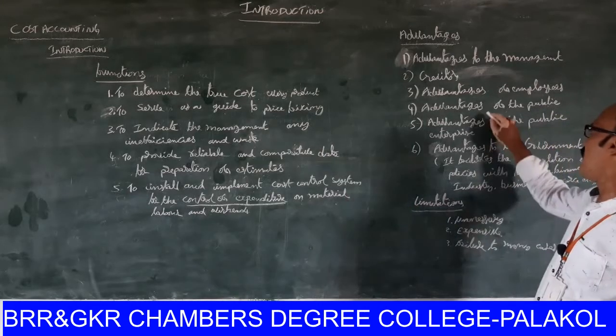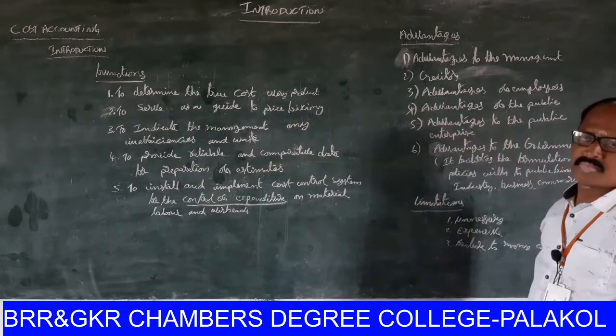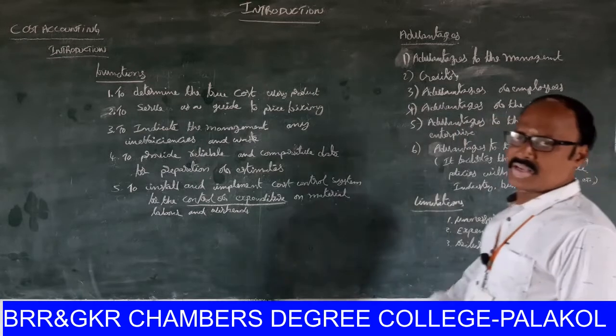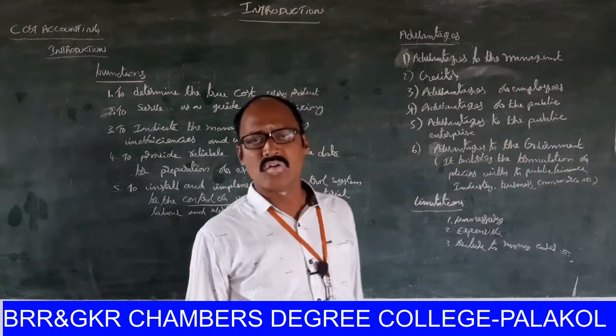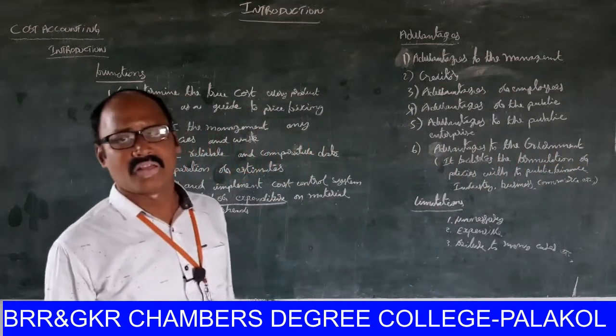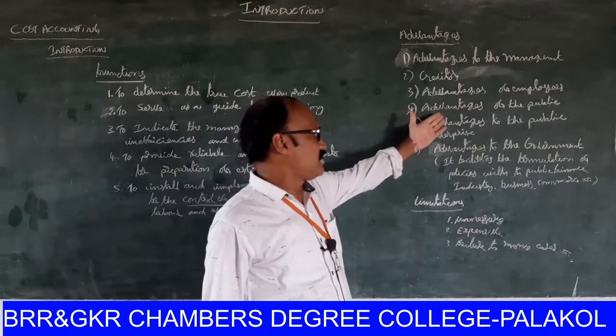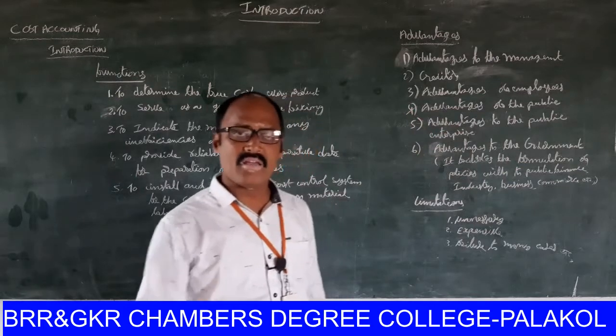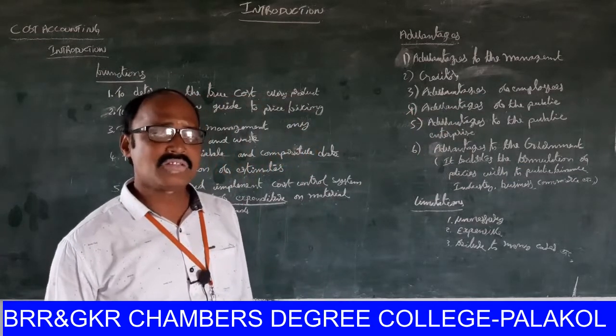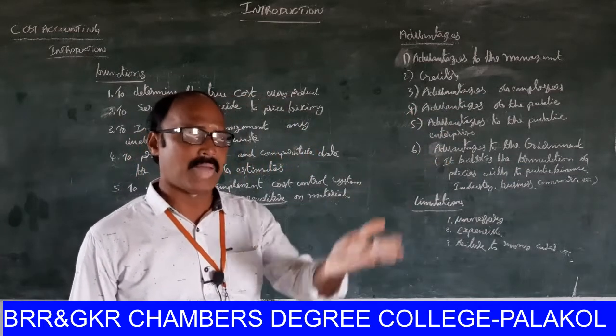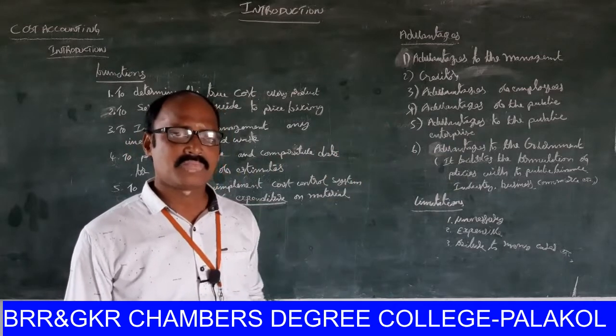Next one, advantages to the public. How is it advantageous to the public? Cost accountancy is very useful to the public. Why? Cost accountancy avoids wastage cost.